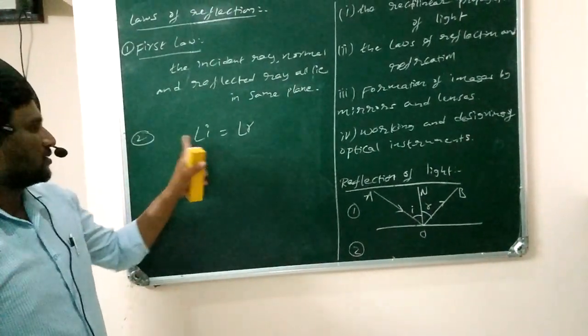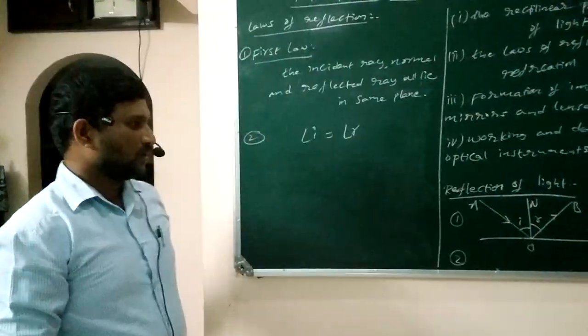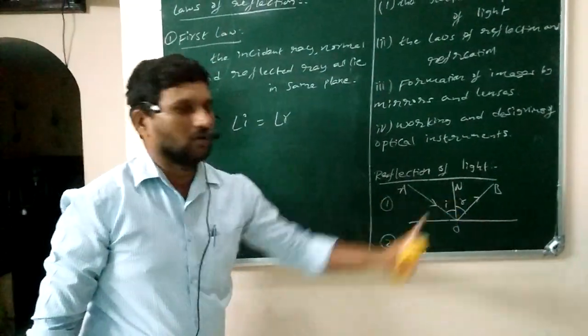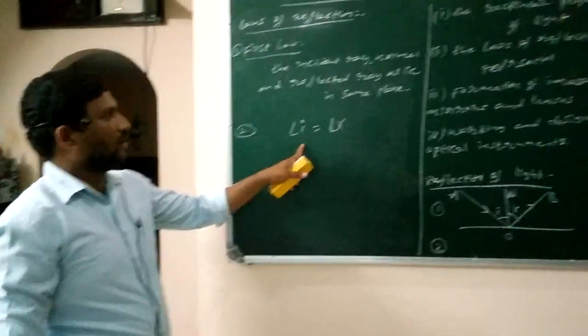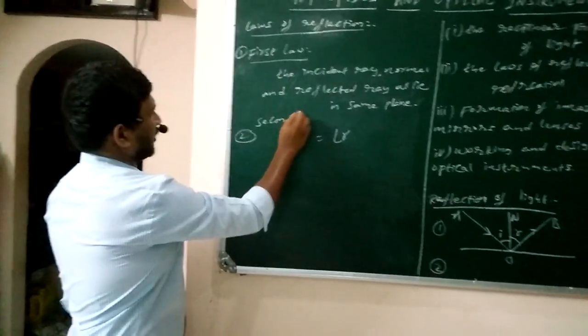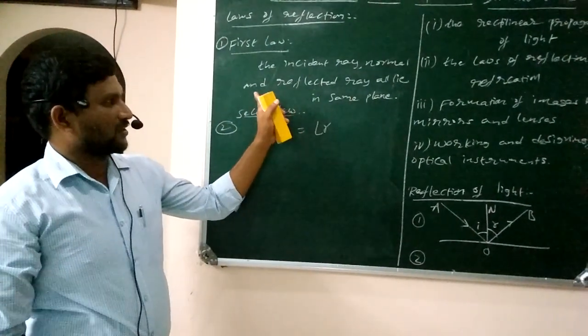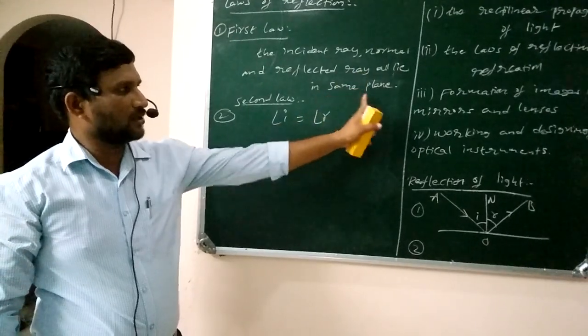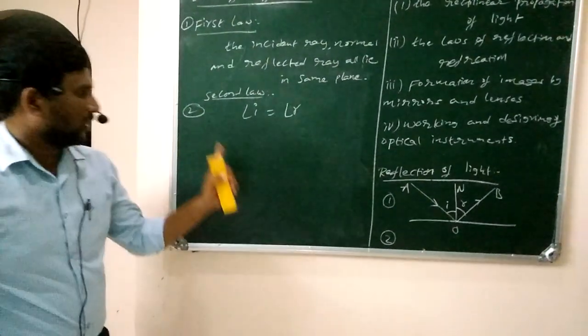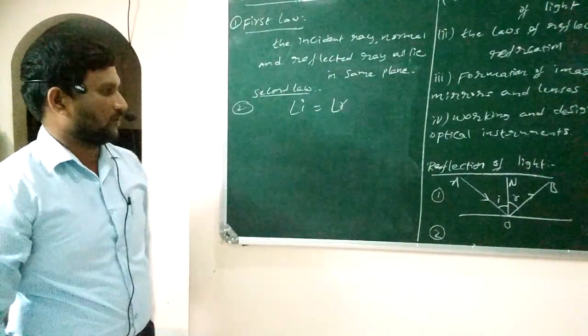Here the second law is the angle of incidence is equal to the angle of reflection, angle i equals angle r. These two we call the laws of reflection. The first law is the incident ray, the normal to the reflecting surface and the reflected ray all lie in the same plane. And the second law is the angle of incidence is equal to the angle of reflection.